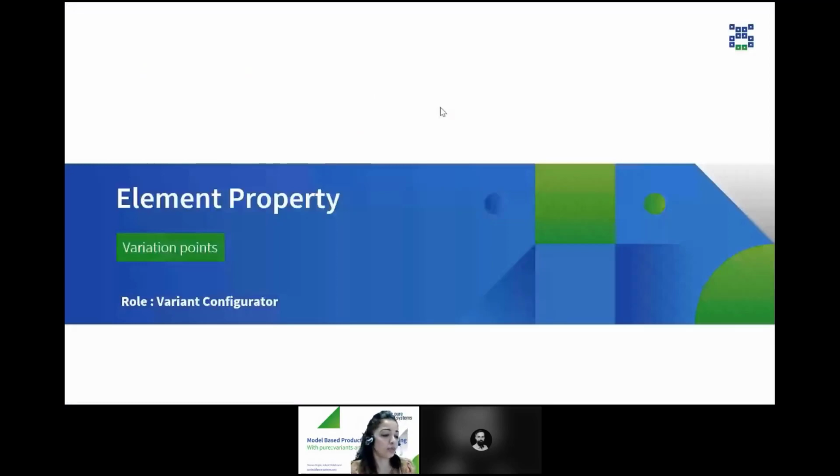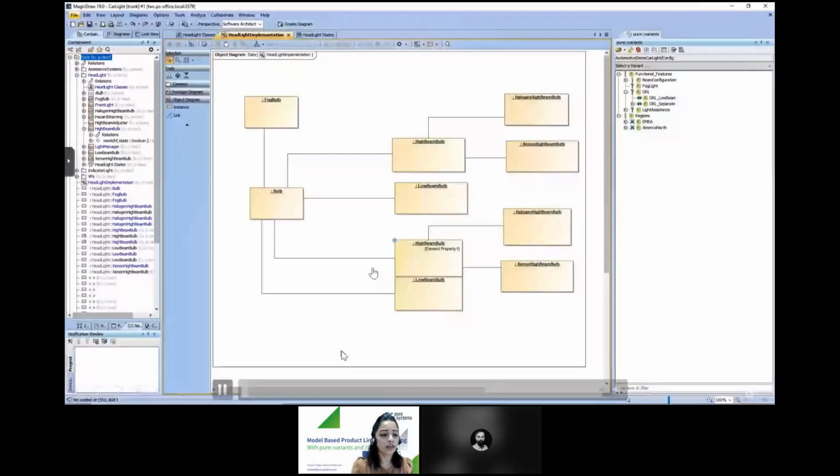So here we will add a variation point to the element property in order to set the class for one of our objects, depending on whether we've selected xenon or halogen high beam in our variant model. Here we can also do this via the context menu.